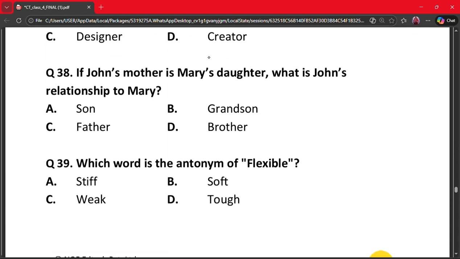Our next question is question 38. If John's mother is Mary's daughter, what is John's relationship to Mary? A. Son, B. Grandson, C. Father, and D. Brother. So, Mary's daughter is John's mother. So, John is Mary's grandchild. Since John is male, he is the grandson. Thus, option B is the correct option.